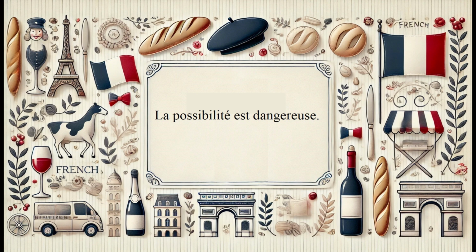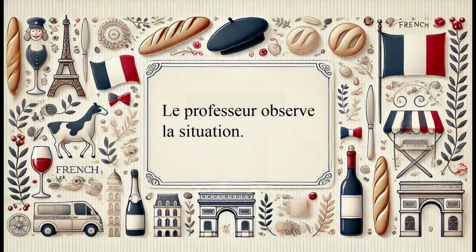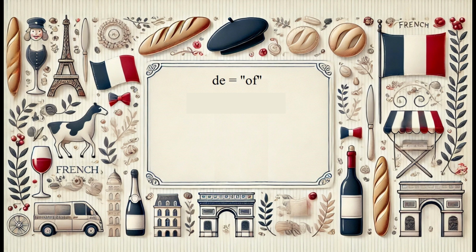The professor observes the situation. Le professeur observe la situation. Le professeur observe la situation. You see, with the tricks we've learned so far, we can basically convert the sentence from English to French. Now we have to learn something that isn't just a conversion, but will be really easy and useful.